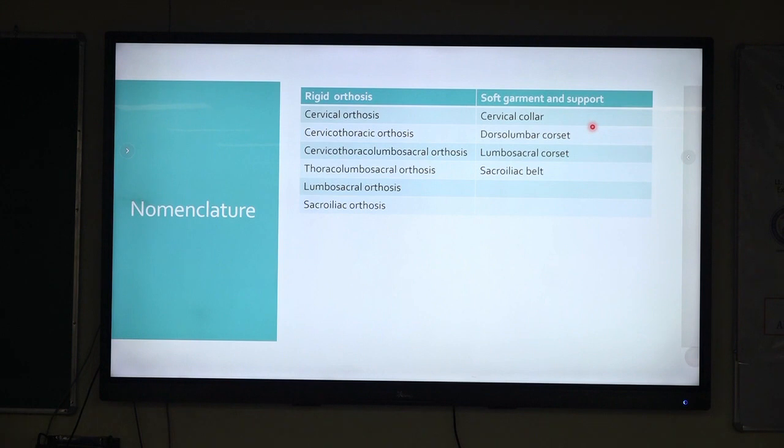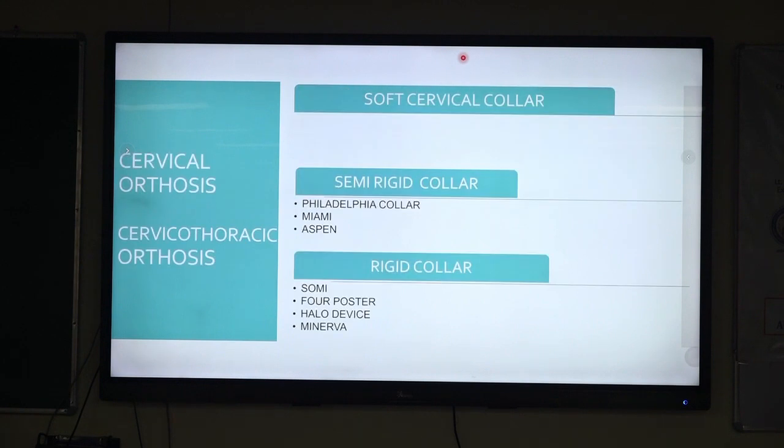Depending upon which spine segment is restricted, you name that spinal orthosis accordingly. In that also we have rigid as well as soft garments and supports. In the rigid ones we have the cervical orthosis, and if it is restricting the cervical and upper part of the thorax, it is cervicothoracic orthosis. Then you have cervicothoracolumbosacral orthosis, thoracolumbosacral orthosis, lumbosacral orthosis and sacroiliac orthosis. In soft garments you have the cervical collar, dorsolumbar corsets, lumbosacral corsets and sacroiliac belt.